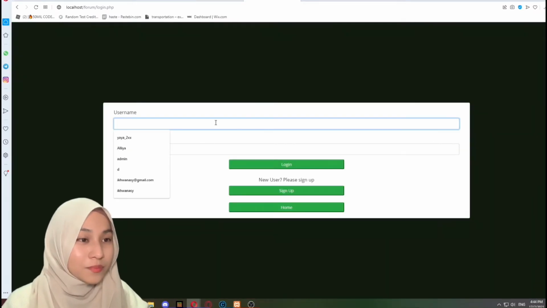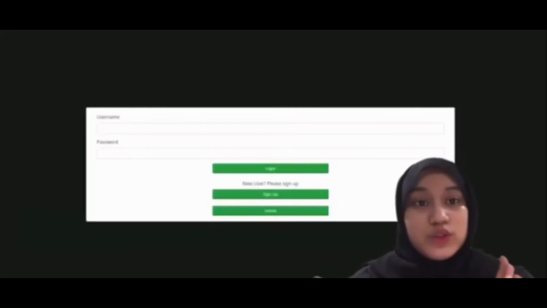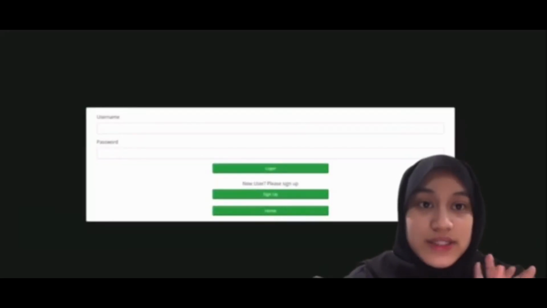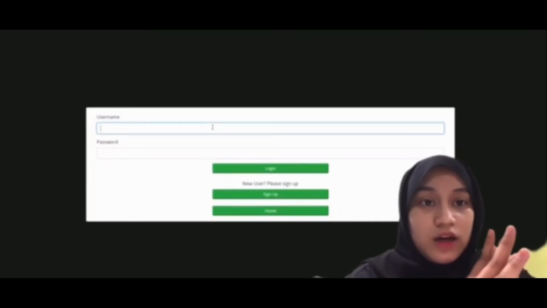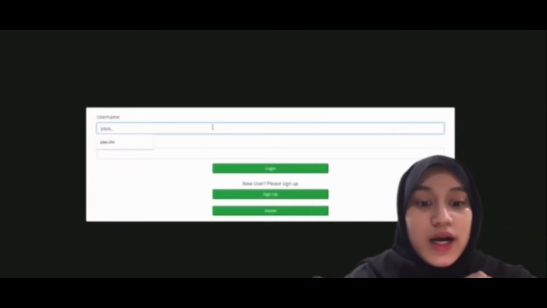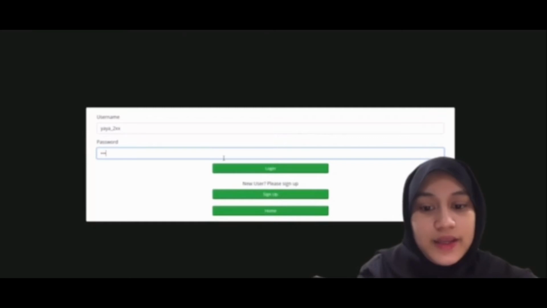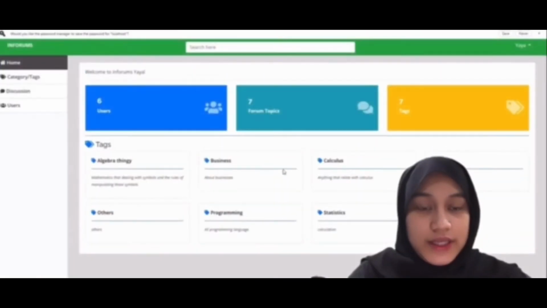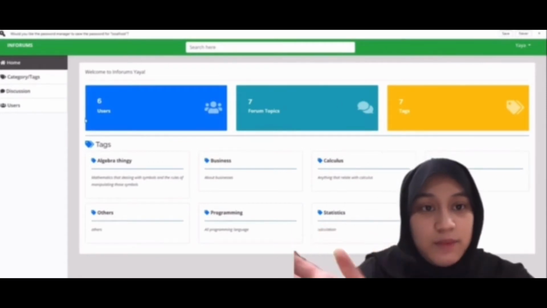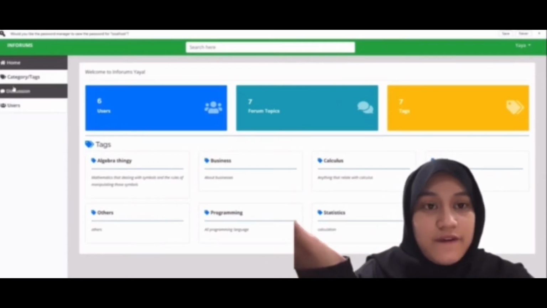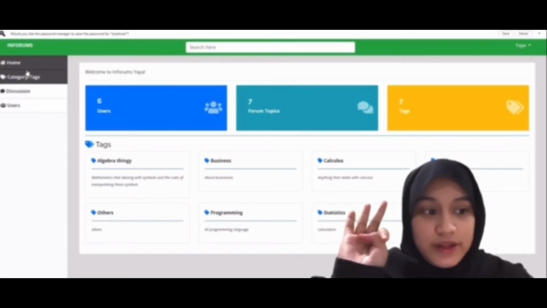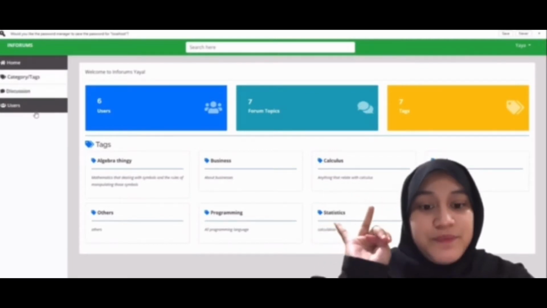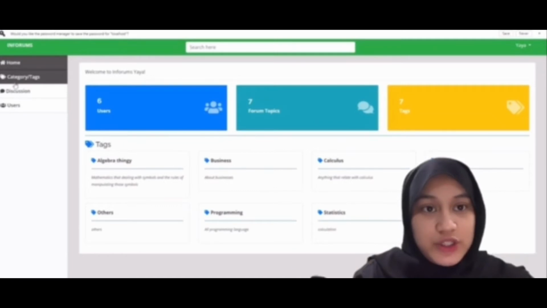Okay, next I'm going to present how our system works. First, the admin needs to log into the system. As you guys can see here, I'm logged in with Yaya's name. Alright, after login, this is the interface for admin forums. At the top left navigation, this system has a home navigation, category navigation, discussion navigation, and also users navigation.